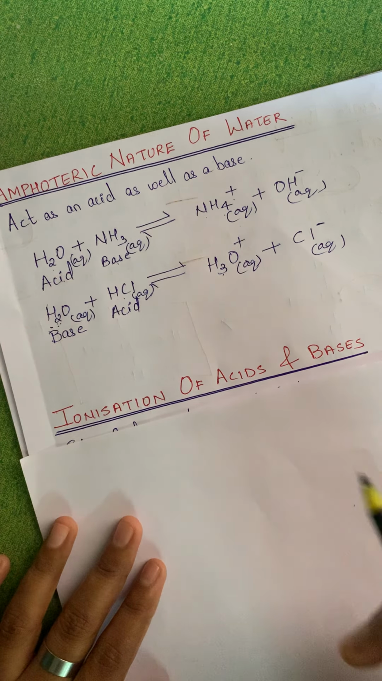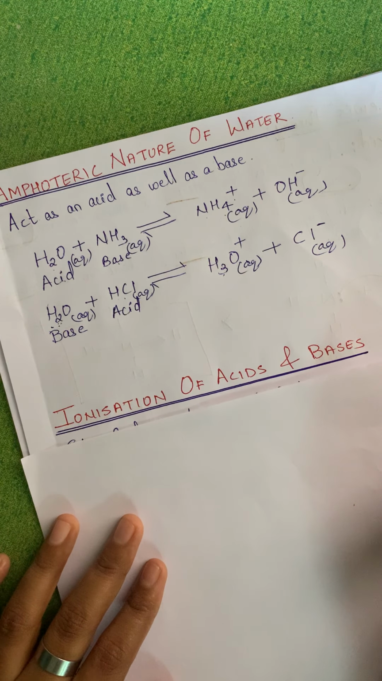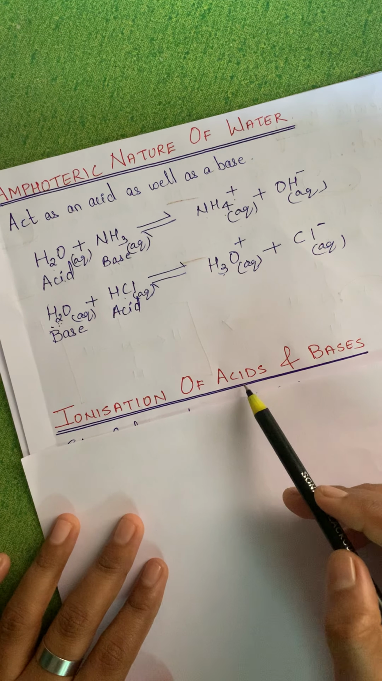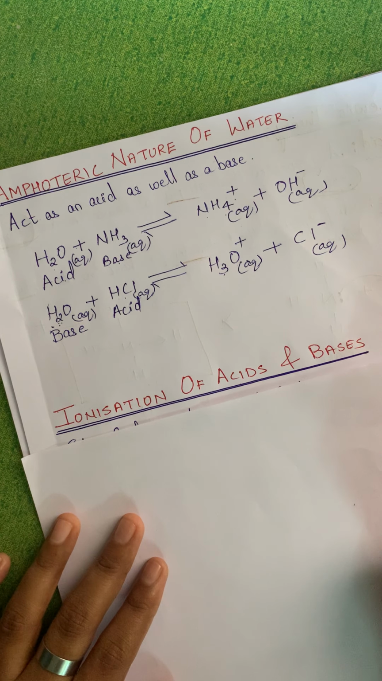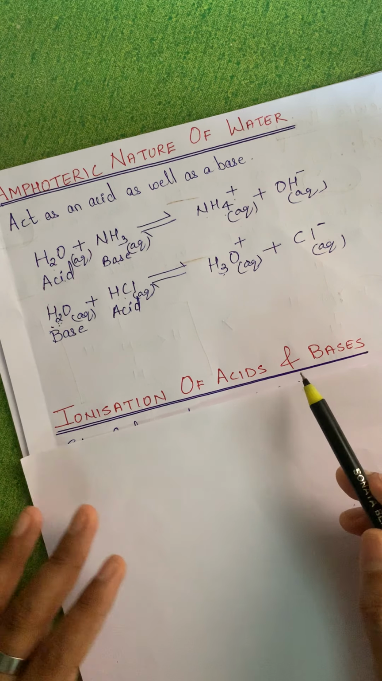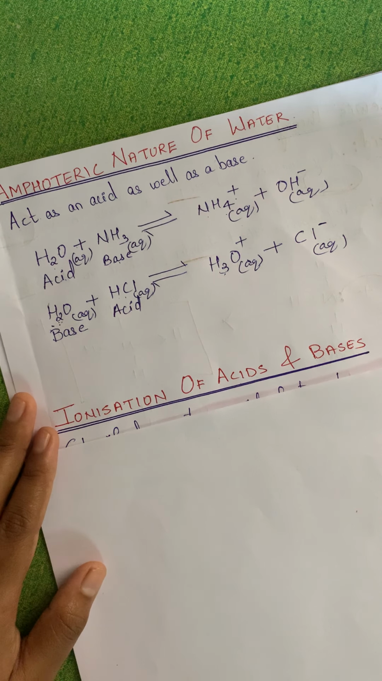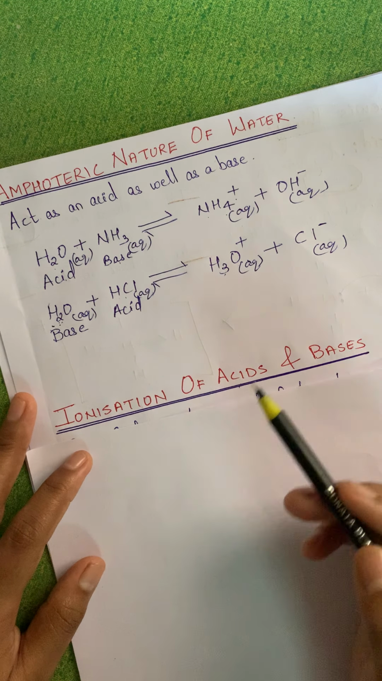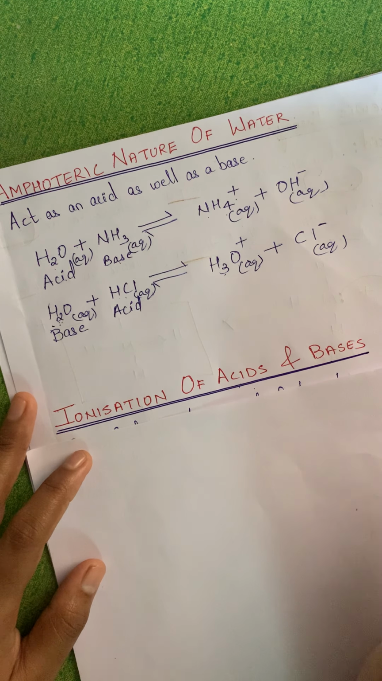Now you know what are acids and bases. The one which will donate a proton is said to be an acid. The one which will accept a proton is said to be a base. So you know all three concepts. So we'll try to classify acids into strong and weak acids, and bases into strong and weak bases.